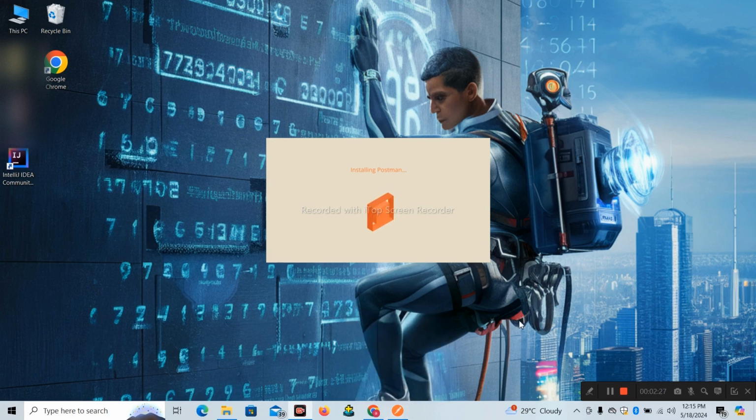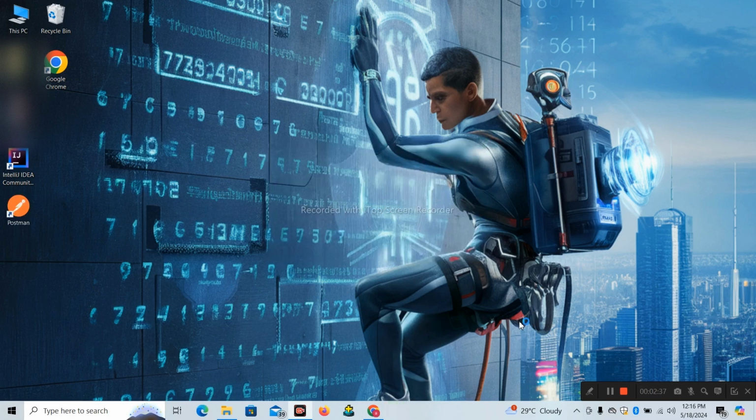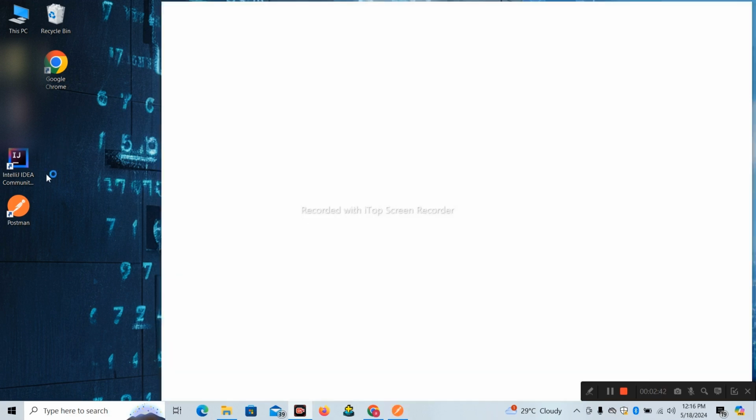It's showing initializing the Postman. Okay. Here we got this icon on our desktop. This is the Postman window.